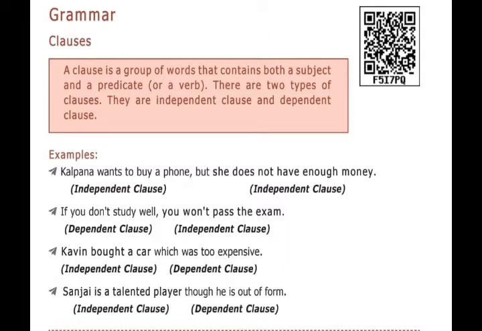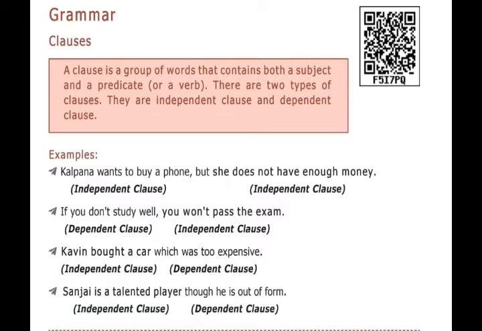Next one, Kavin bought a car which was too expensive. Here take this sentence, Kavin bought a car, the meaning is completed. Independent clause. Now see, which was too expensive, incomplete meaning, that is a dependent clause.